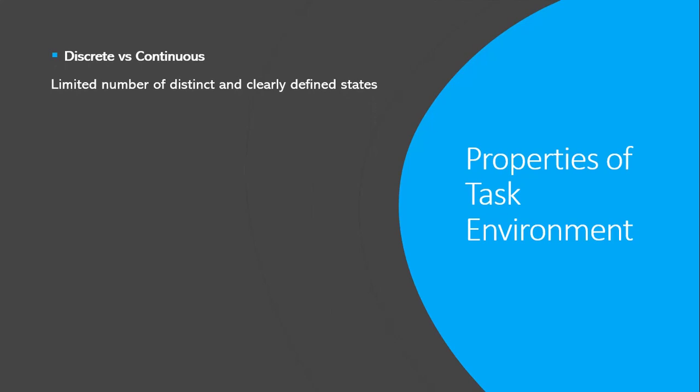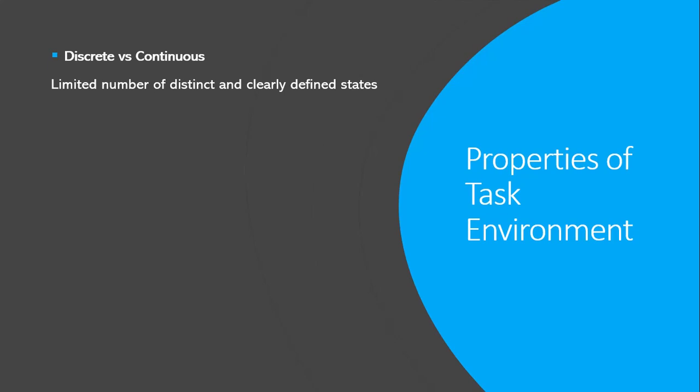The first one is discrete versus continuous. There are various states in the task environment of an agent. If the agent is working in an environment in which there are a limited or finite number of distinct and clearly defined states, such an environment is said to be discrete, otherwise it will be continuous. Let's take an example.